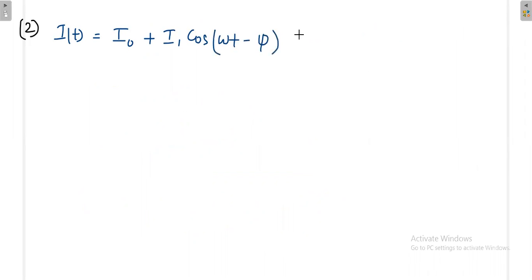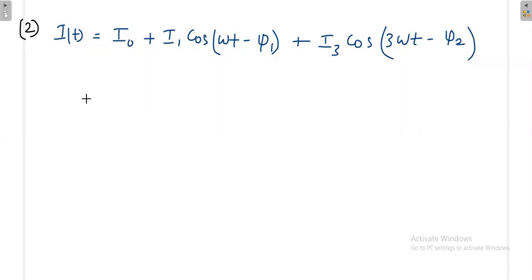Okay, so next if we take second problem, suppose some current is given like this, i(t) is equal to I0 plus I1 cos(omega t minus phi 1) plus I3 cos(3 omega t minus phi 2).